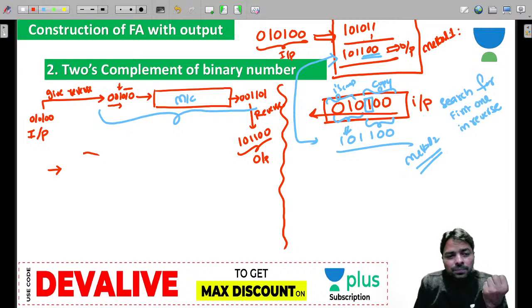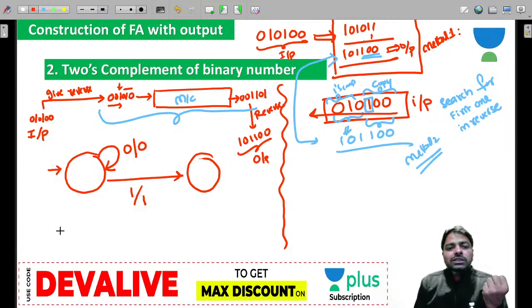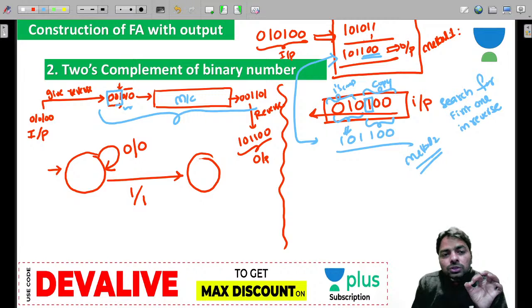So that is easy now. What I do is, for any number of zeros, I keep 0 only as an output. When 1 comes, I'll keep 1 only. But after this my logic changes. You can see that in the forward direction, till the first one, I keep it the same. But after that I'm going to do the ones complement.